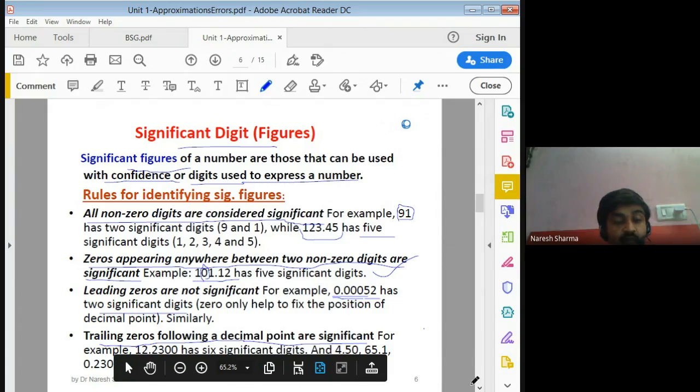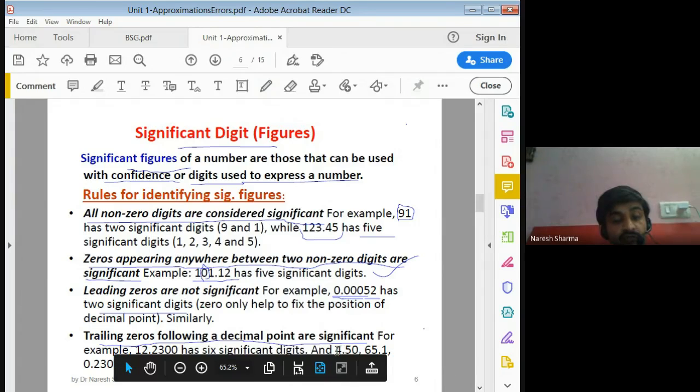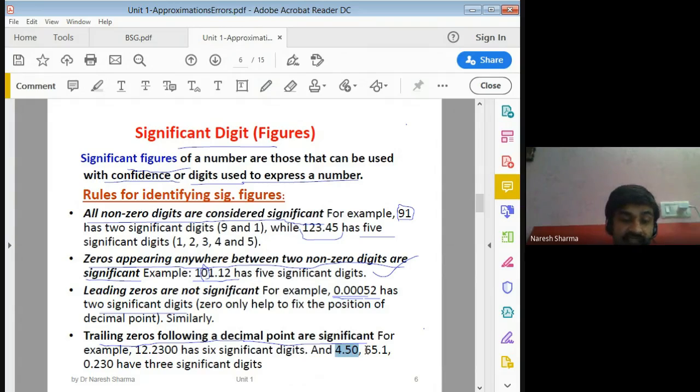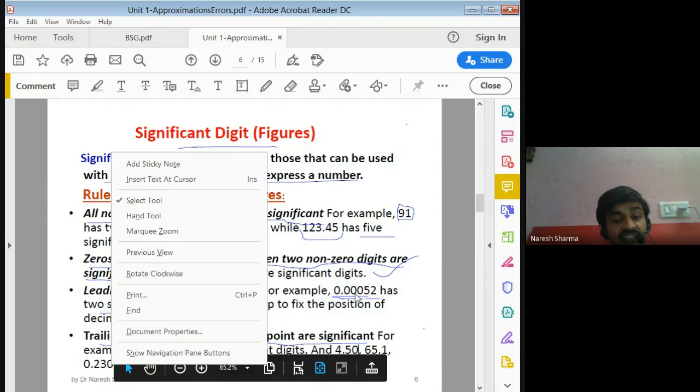After the decimal point, if we have trailing zeros, like 12.2300, it has 6 significant digits, because after 23 we have 2 zeros after the decimal point. Like 4.50, here also we have 3 significant digits because this 0 is after the decimal point. 65.1 has 3 significant digits, and 0.230 also has 3 significant digits.